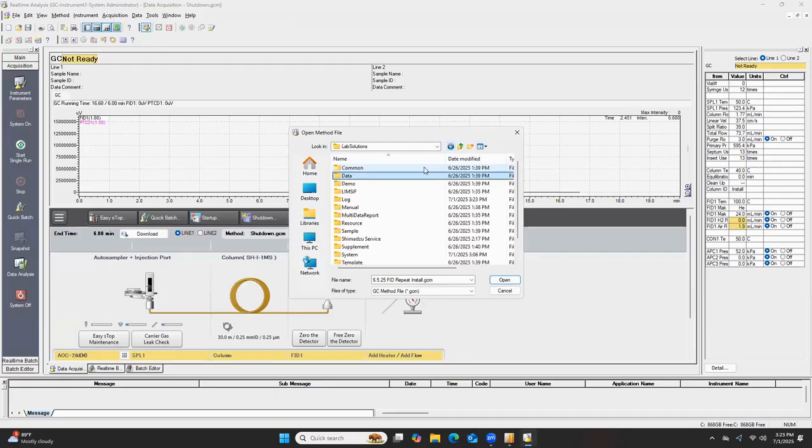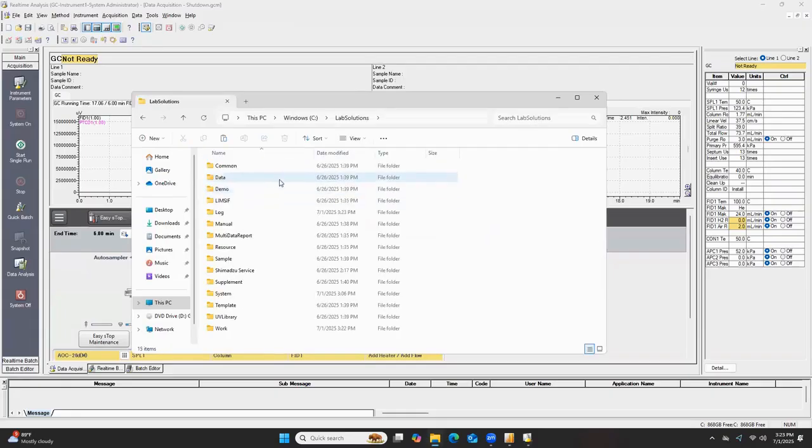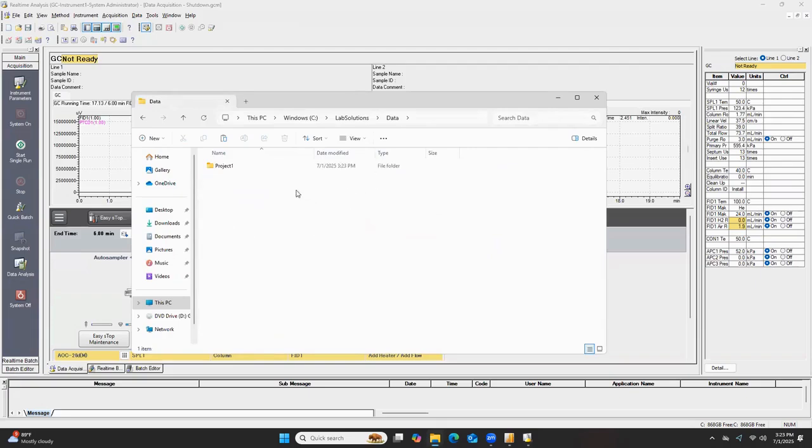All right. So just like over there, this is going to be new for y'all too, but to find your method data files, your chromatogram data files, any type of important and relevant data files, you'll find it under, if I click the file folder and I go to the C drive, there's LabSolutions, and there's Data, and then here you'll find either a folder that y'all create and name and save your projects to, or right now we just have Project 1.